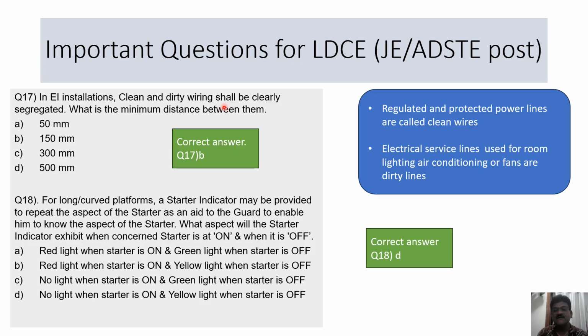Now, what is clean and dirty wiring? Clean wiring carries voltage and other things. Dirty wiring connects with earthing and other things. Here, regulated and protected power lines are called clean wires, while electrical service lines used for room lighting, air conditioning, or fans are called dirty lines.